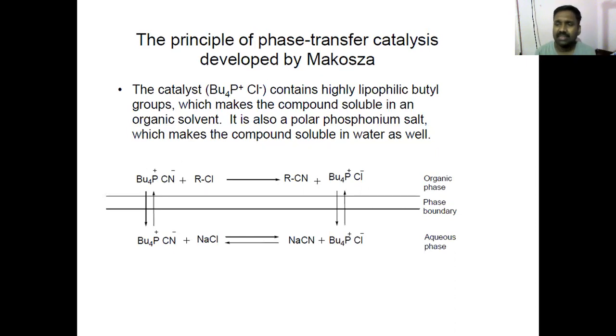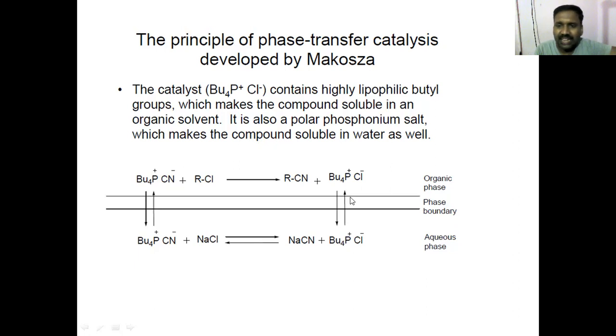If you look at the mechanism of action of phase transfer catalysis, and this was developed by a worker called Makosza. You see this figure, organic phase and aqueous phase. And the boundary between organic phase and aqueous phase is called an interface. In fact, the boundary between any two phases is called an interface. Not just here. In other contexts also interface is used. But here also we use interface. Interface is also referred to as phase boundary.